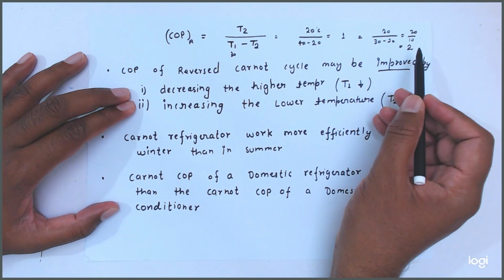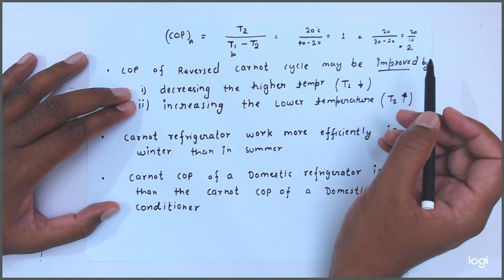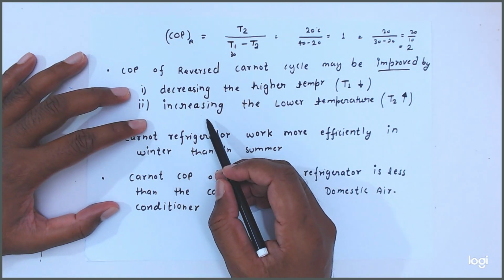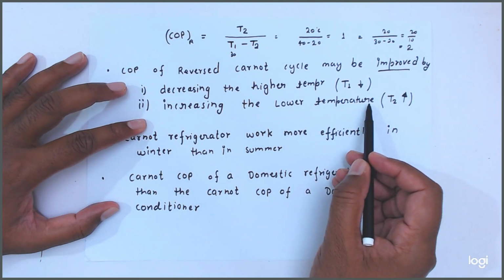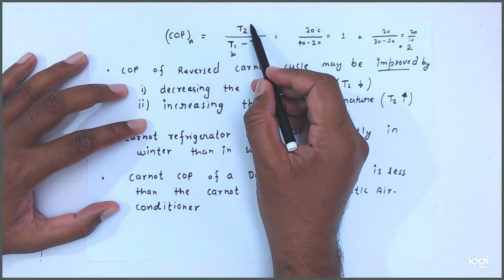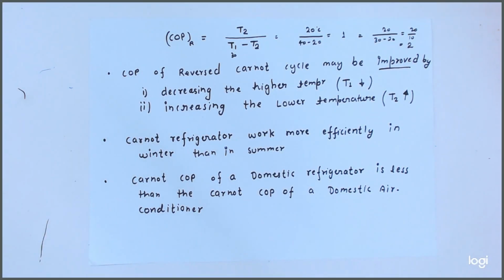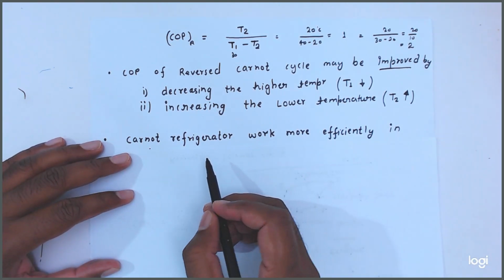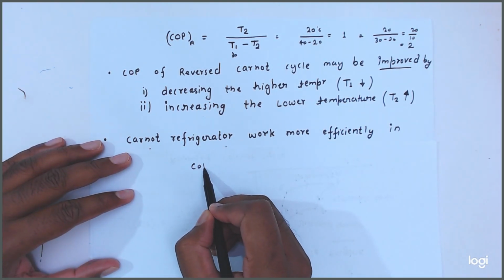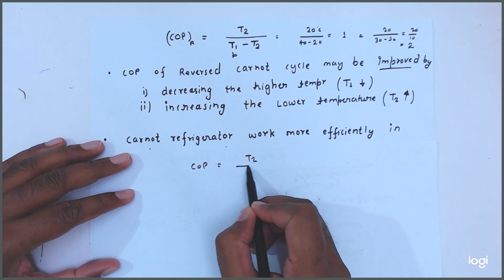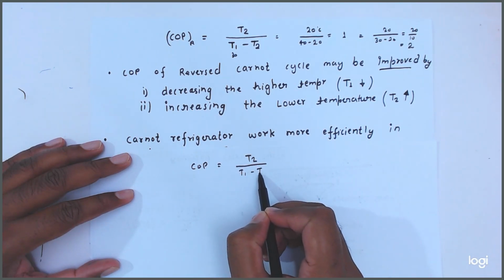Now friends, the second point is increasing the lower temperature. We can increase this T2 temperature, then also we can improve the COP. Here, COP is equal to T2 upon T1 minus T2.